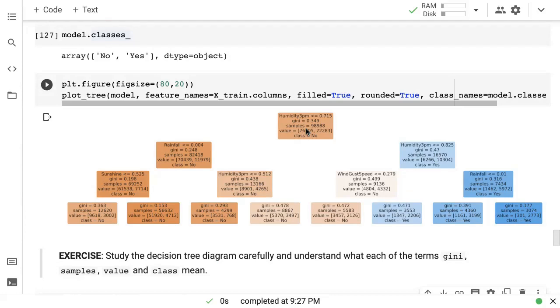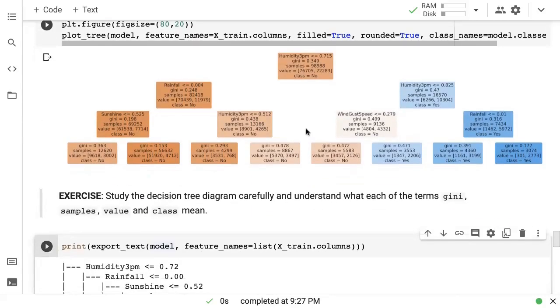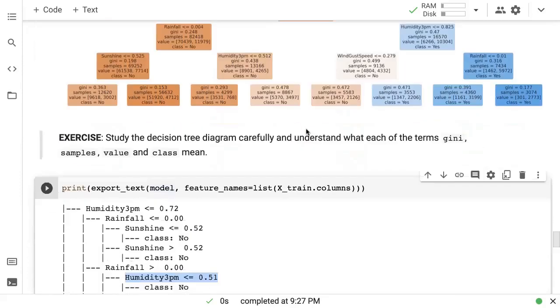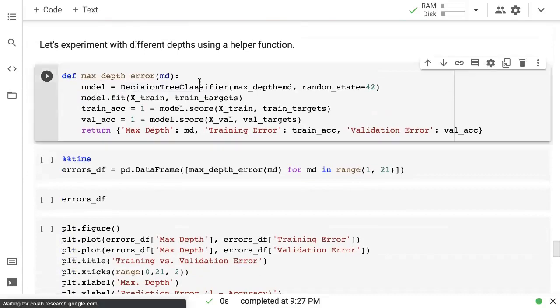But on the other hand, if you allow your model to go 40 layers deep or 50 layers deep, then your model can memorize every single training example. And since it is trying to optimize for the lowest Gini score, it is basically memorizing all the training data, and that's bad because then your model will not generalize. So the best value for the maximum depth of the tree is going to be somewhere between 0 and 40. So let's try and explore that. Let's try and figure out what the best value for maximum depth is going to be.